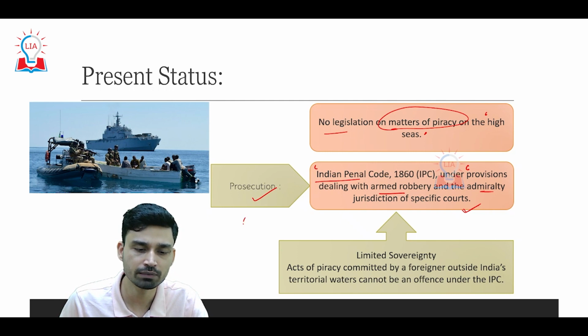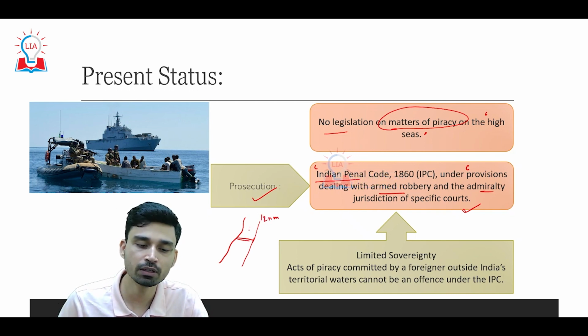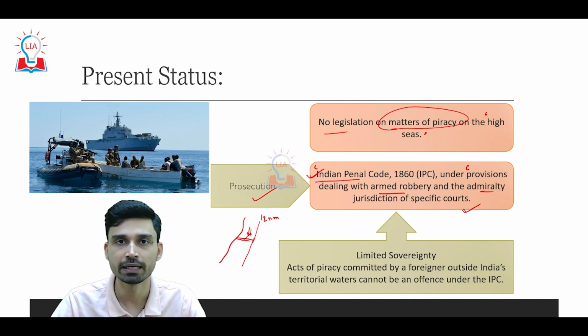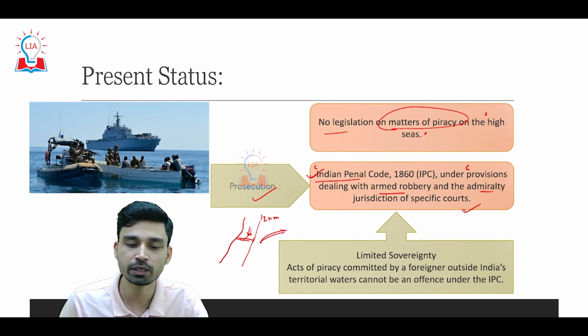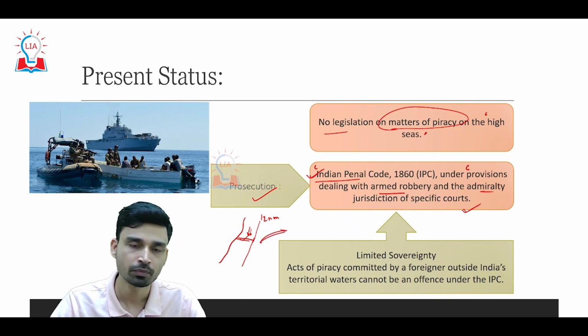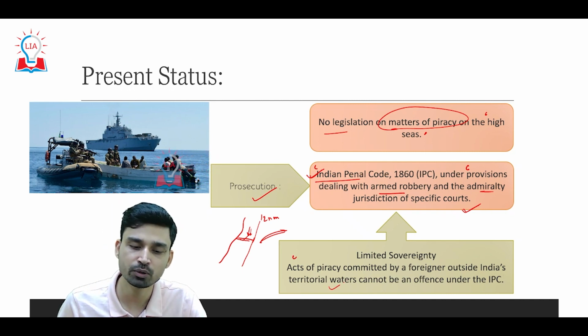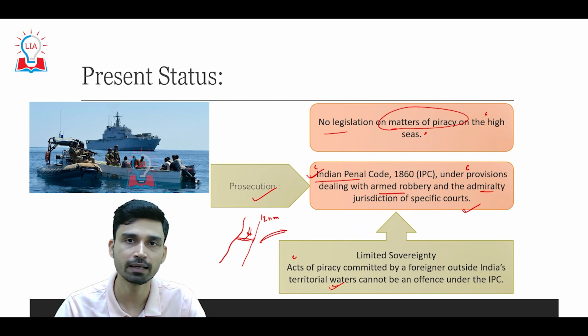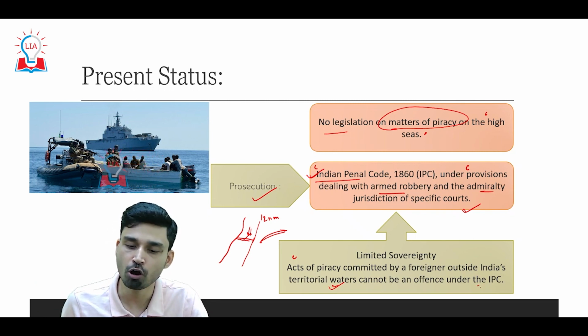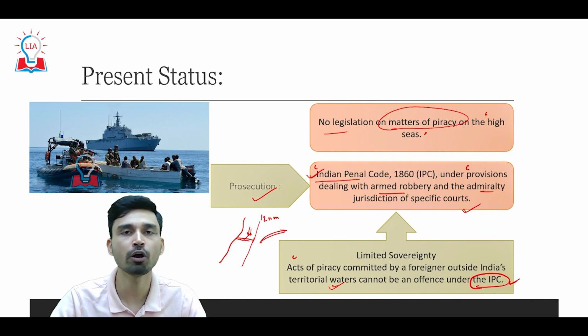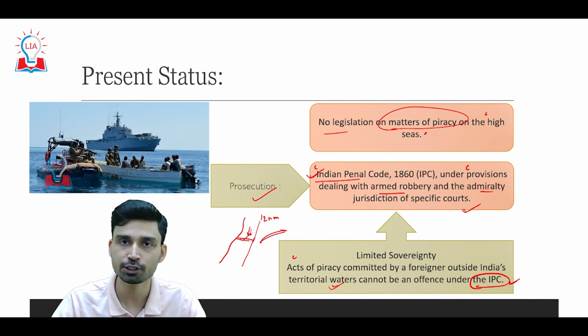For example, if this is the land territory of India, then the sovereign territory extends only up to 12 nautical miles from the coastline. Only if the piracy is happening within these 12 nautical miles will the IPC be applied. If the piracy is happening beyond this territory, the IPC cannot be applied, and that is why many acts of piracy committed by foreigners outside India's territorial waters, that is outside the 12 nautical mile zone, cannot be an offense under the IPC, and Indian authorities cannot take any stringent action against the piracy.